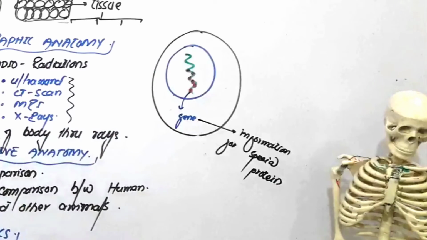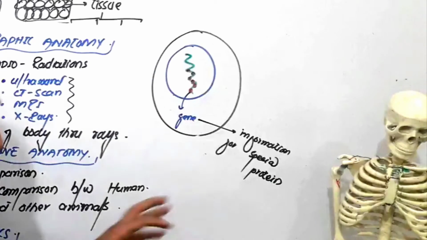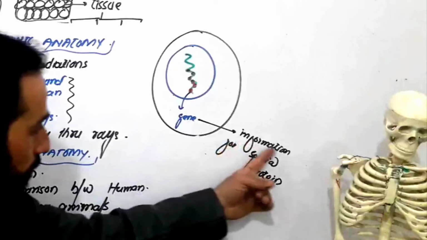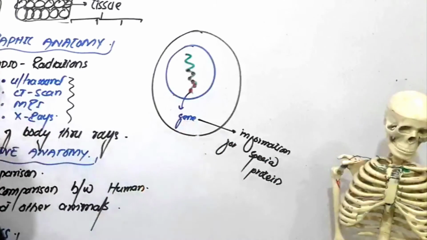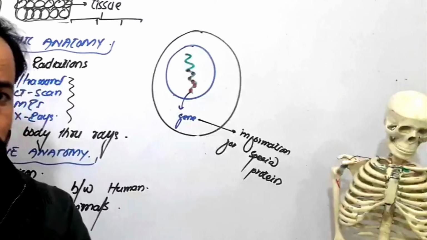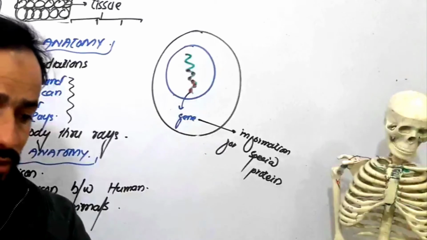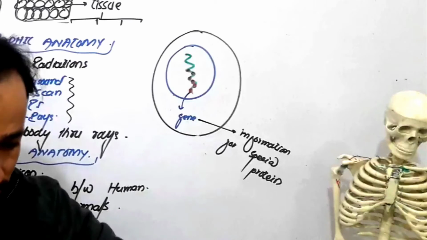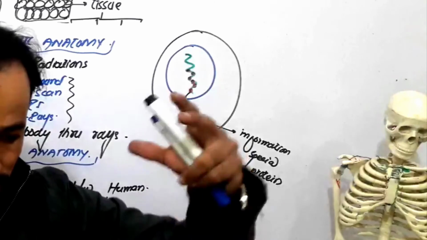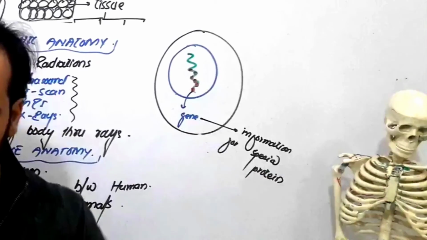So look carefully. What is genetics? Genetics is the study of informations coded on genes. On the genes there are special informations for a special protein, for a special function, for a special trait or character, right? So when you are studying those informations which are present on the genes, this is called genetics, right?